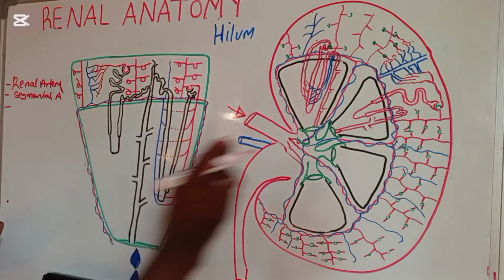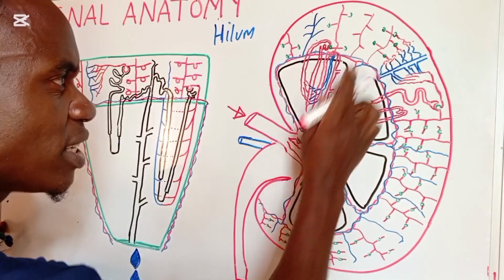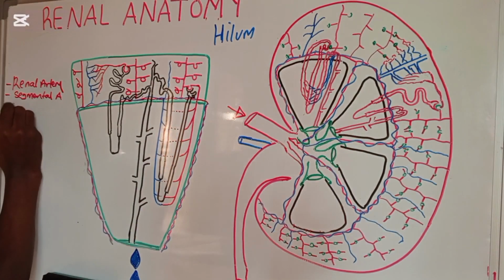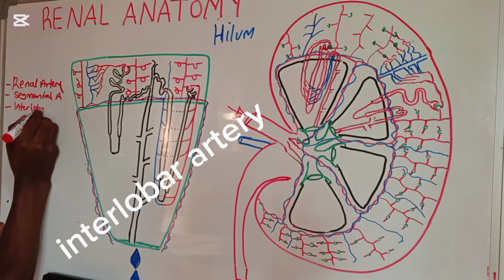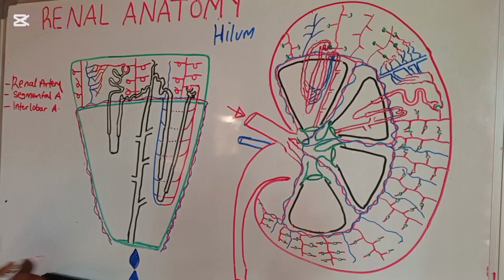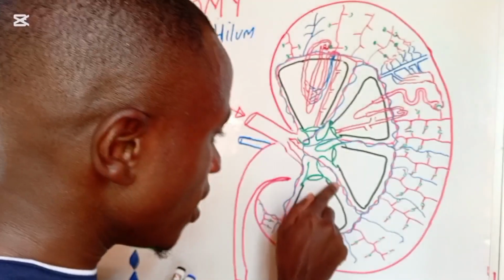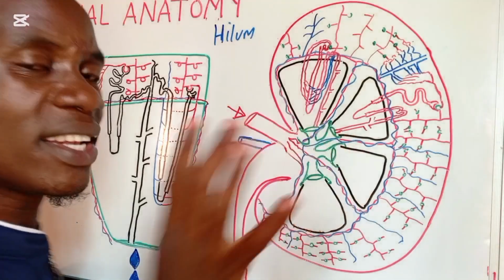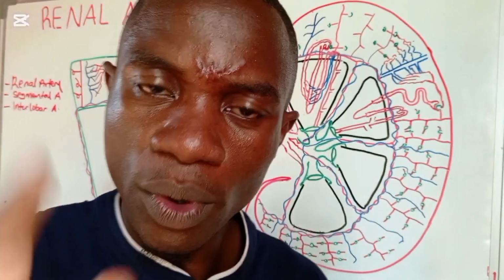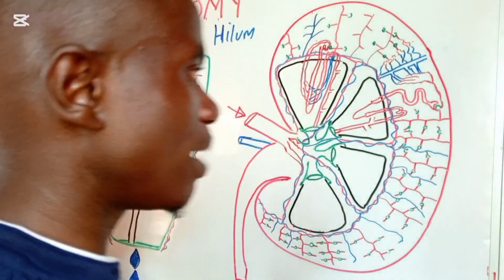The third one, which is in between the renal pyramids, is what we call the interlobar artery. All these arteries you're going to be seeing in between the renal pyramids are what we call the interlobar arteries.